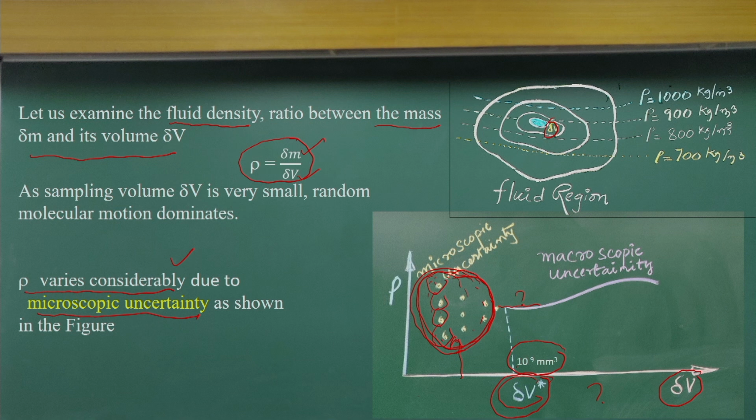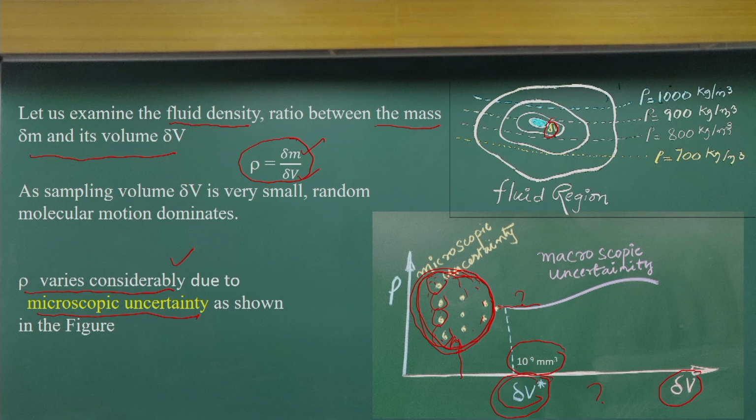That indicates that with that sampling volume, the number of molecules coming in with random motion and going out more or less balance each other. So, we will have constant density. We have to do measurements or analysis beyond this point, then the density remains fairly constant with respect to the sampling volume.